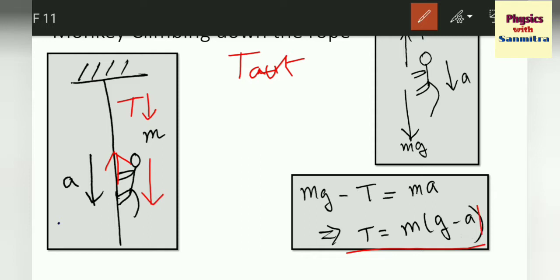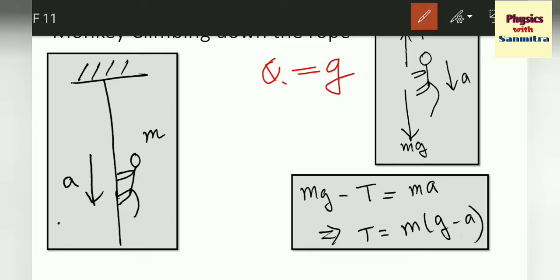As a is increasing, the tension is decreasing. What will happen when a will be equal to g? At that time this T will become 0, because there is a g minus a term here. So T will become 0.